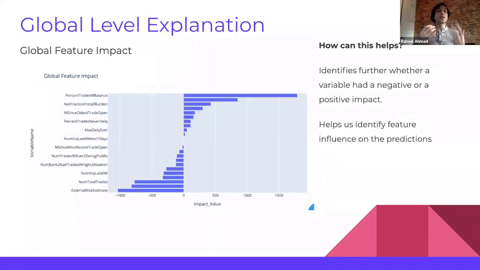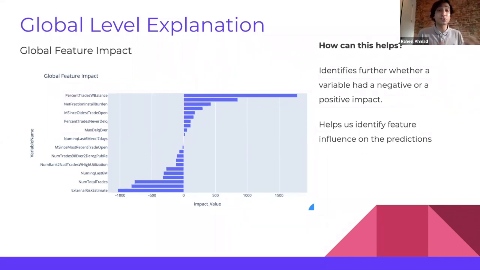Then we have to check the global feature impact. After we know what the top features are, we have to understand whether a feature has a negative or a positive impact. Looking at the graph above, we can understand that percent trades with balance and net fraction installment burden positively impact the prediction. This means that if the prediction is to approve the loan for a specific customer, these 2 variables will play a vital part in maintaining that prediction.